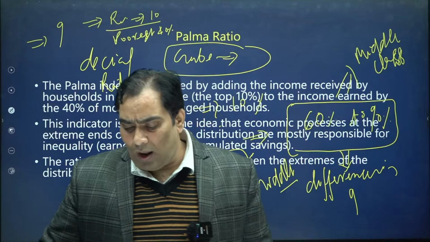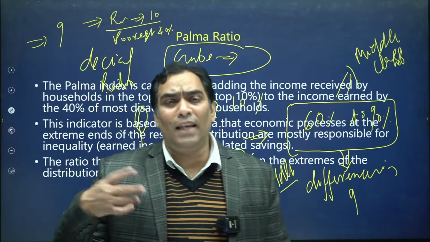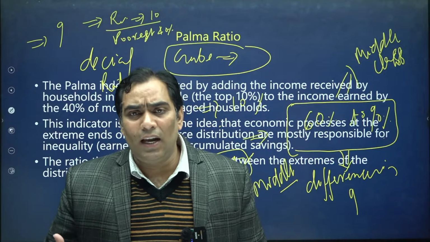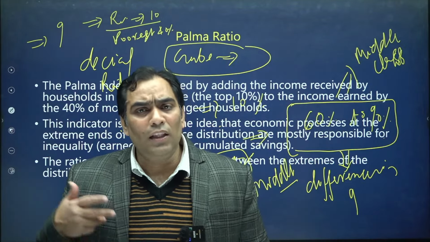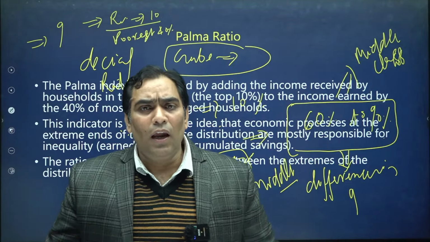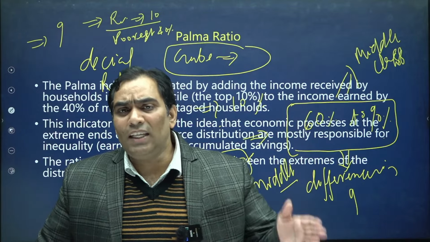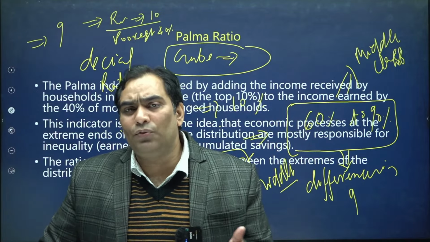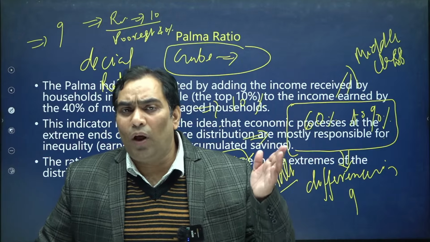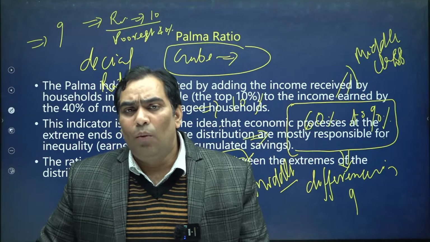That's why, to have a better idea about inequality in society, it is better to calculate the resource distribution between the richest 10% of the people of society and the poorest 40%.